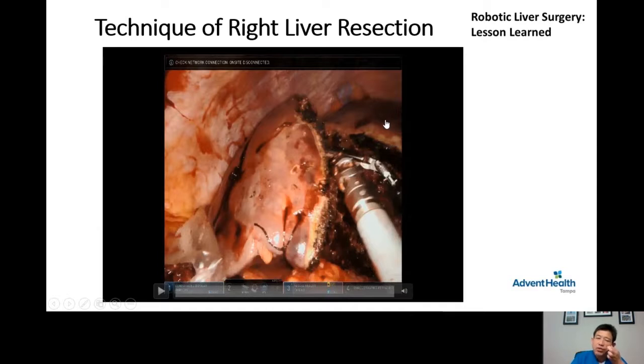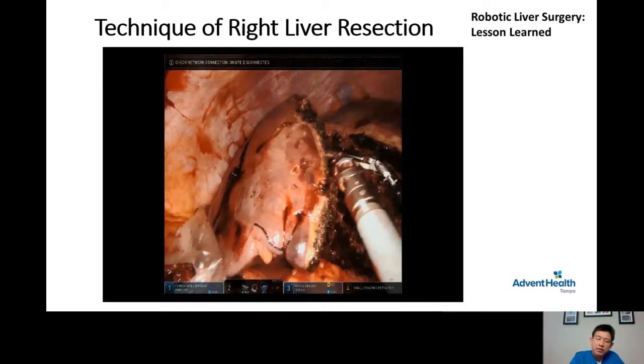I would like to mention also that the liver is the only organ that can regenerate. This is a very common question that I hear from patients: what happened with the remaining part of my liver? The answer is the remaining part of your liver will regenerate. It will grow back to approximately 95% of the original liver volume within 3 to 4 weeks. So this is actually a very short time that the liver requires to regenerate.